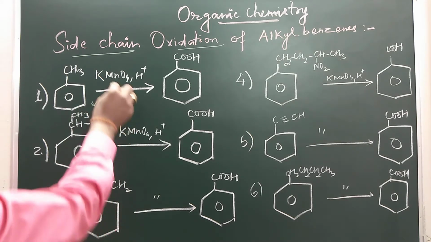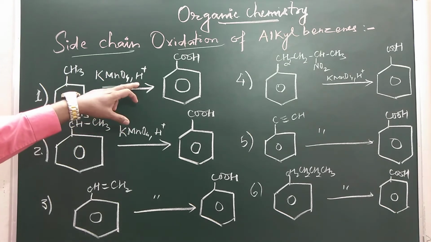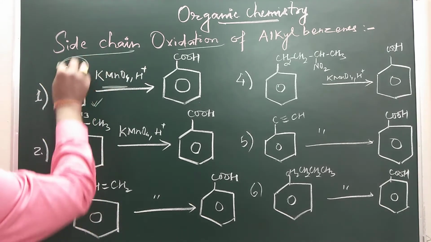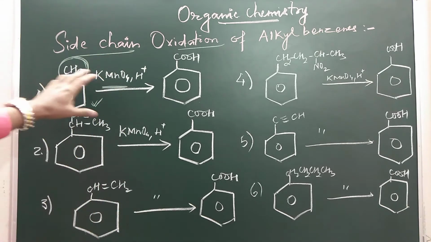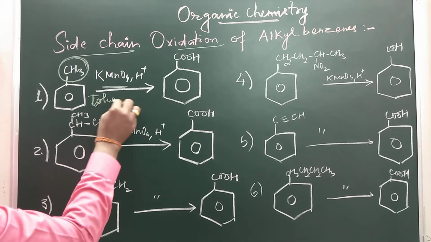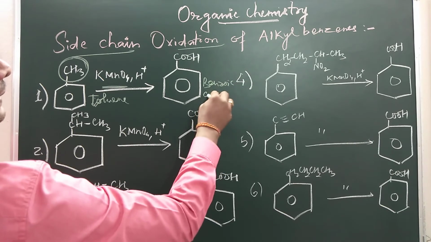If you take toluene and treat it with KMnO4 in acidic or alkaline medium and then acid hydrolysis, it will give you benzoic acid. Irrespective of the length of the alkyl chain, it will be converted to benzoic acid. So toluene will be converted into benzoic acid.